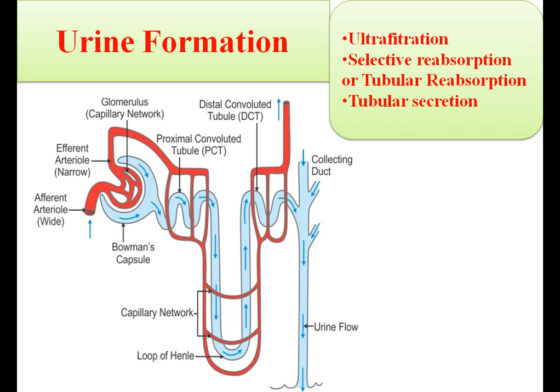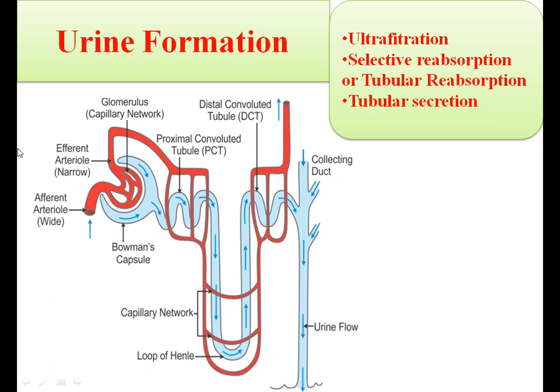So let's start. Now nephron helps to filter the blood and forms urine. So its tubular part helps in reabsorption of many important substances and forms urine containing urea as the major nitrogenous waste. So in the formation of the urine, the first process is ultrafiltration. Now this ultrafiltration takes place in the Bowman's capsule.